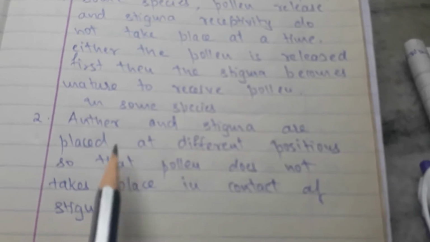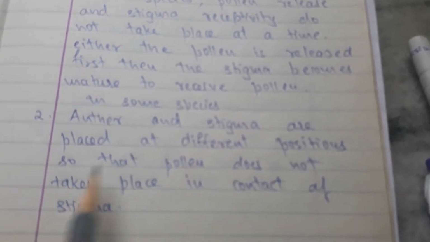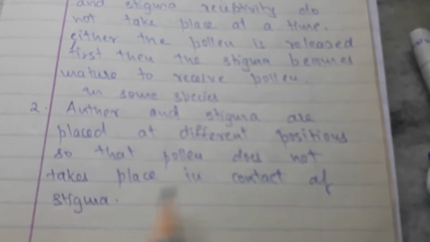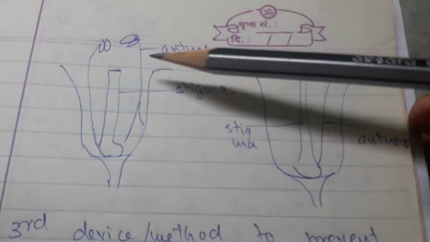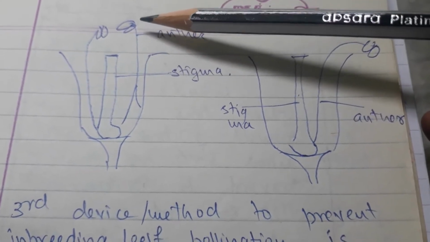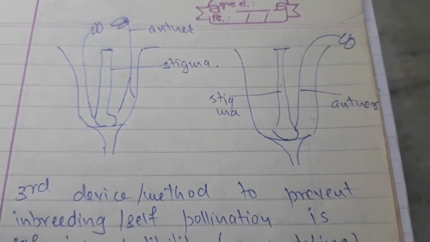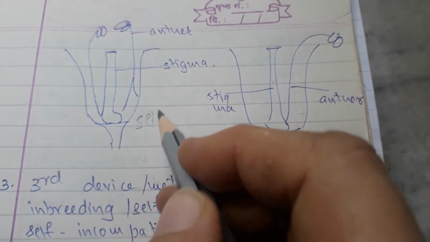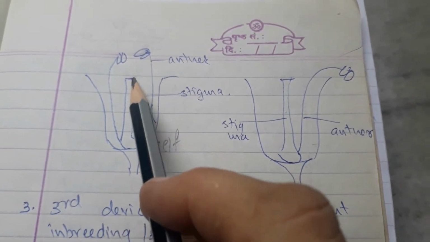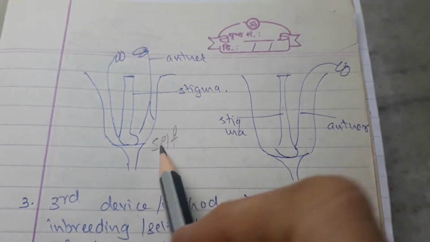Now in some species, anther and stigma are placed at different positions so that pollen does not come in contact with the female stigma. How is that possible? Let us see over here. Now, in the flower, this is the stigma, the male anther. In this case, self-pollination will take place. Why? The anthers are going to dehisce, then the pollen will fall on the stigma and self-pollination will take place.